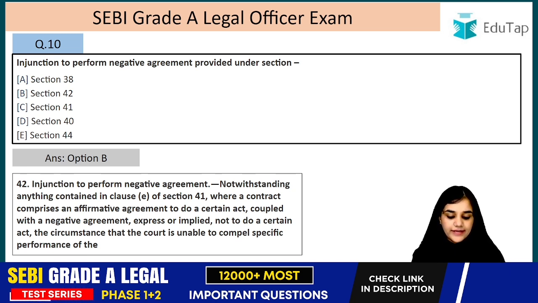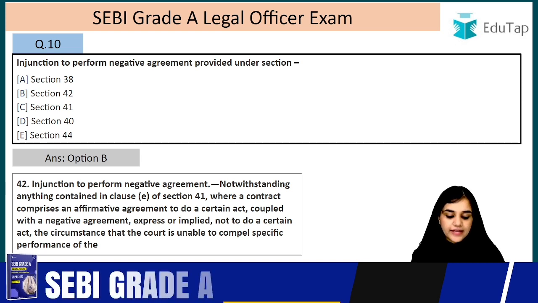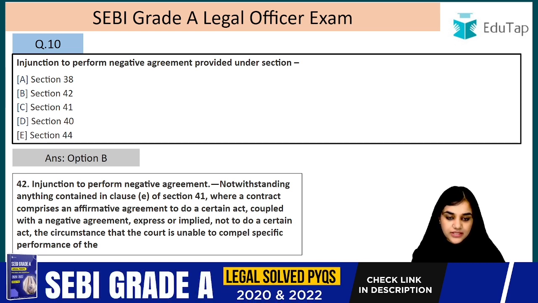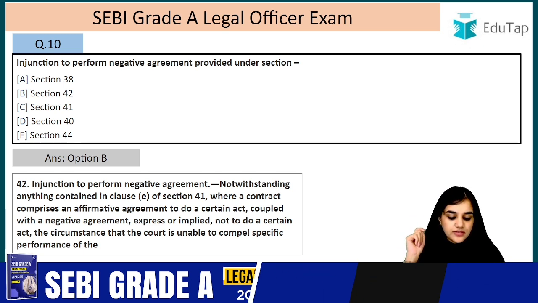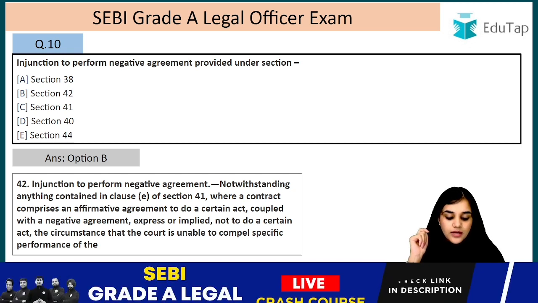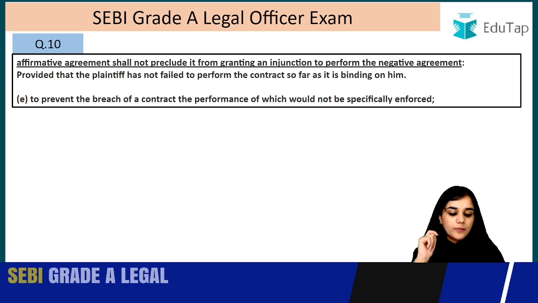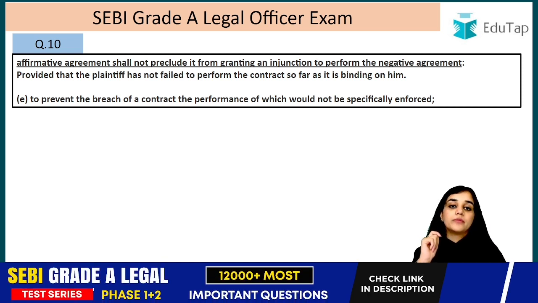Notwithstanding anything contained in clause E of section 41, where a contract comprises an affirmative agreement to do a certain act, to teach in school B, coupled with a negative agreement, express or implied, not to do a certain act, not to teach in school X, the circumstance that the court is unable to compel specific performance of the affirmative agreement shall not preclude it from granting an injunction to perform the negative agreement.